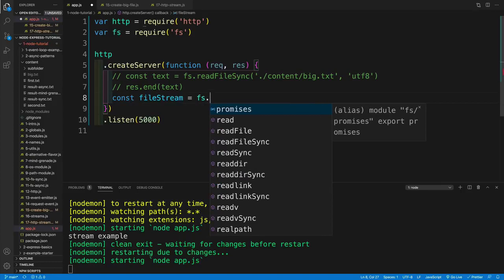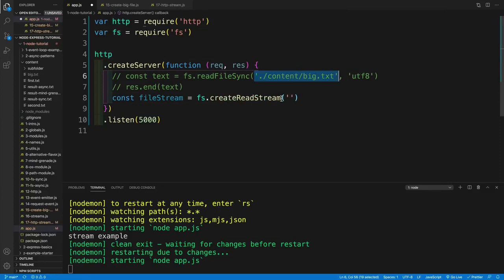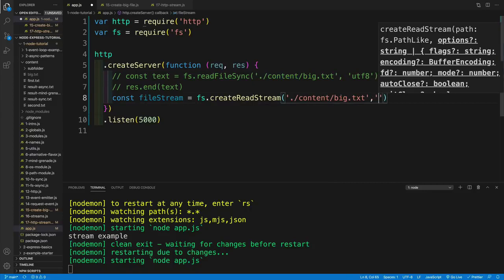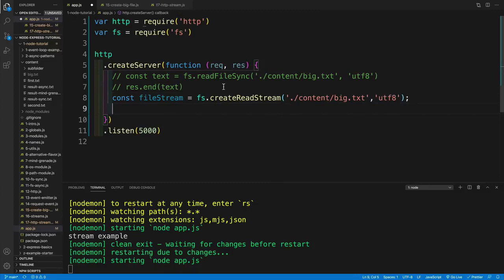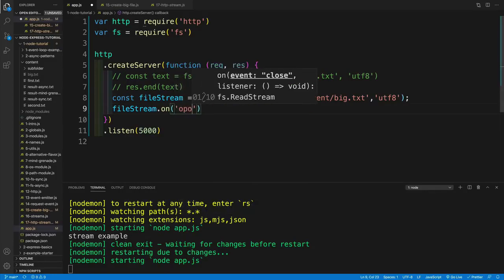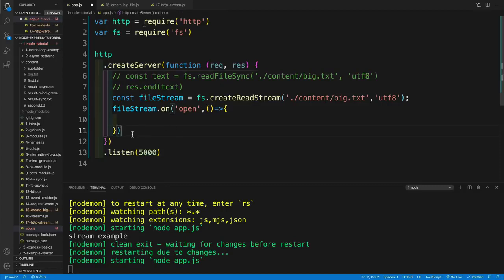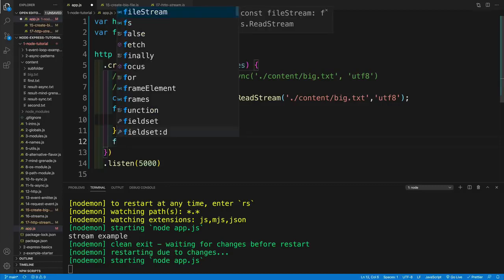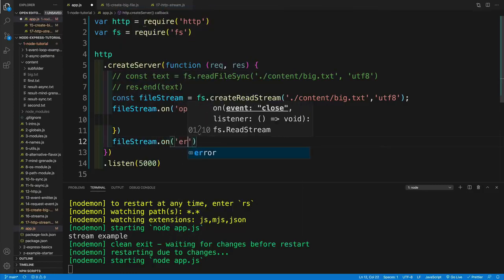So I'll go with const, and I'll call this fileStream, and this is going to be equal to fs.createReadStream. Now I'll use the same path, and then I'll use the same encoding as well. So let's go with UTF-8. Okay, awesome. And once we set up the stream, remember we have access to two events, fileStream.on, and of course I'm going to be looking for the open, and I'll have my callback function, and we'll set that functionality up in a second. And the second one, of course, is the error.